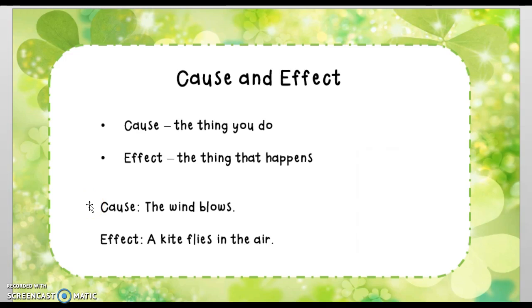The wind blows. A kite flies in the air. The cause is the wind blows. And then what happens? A kite flies in the air. That is the effect. We are going to take a look at a few more examples.